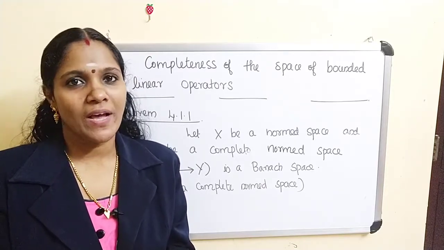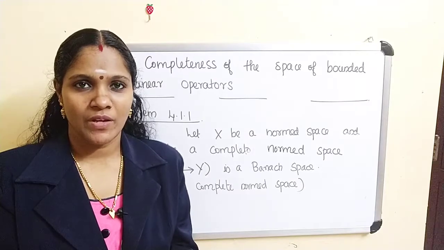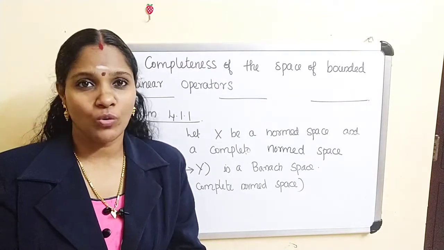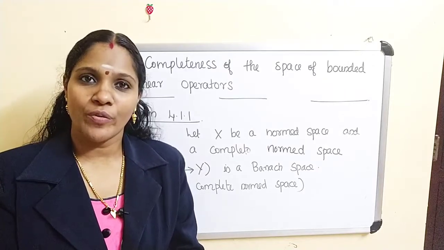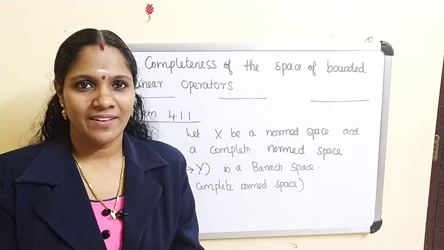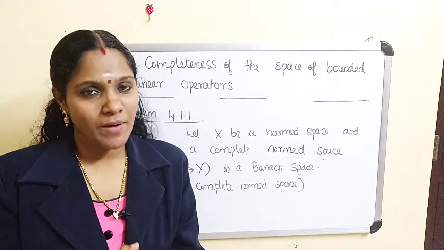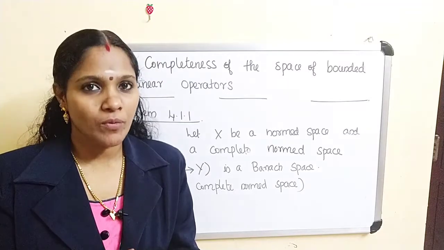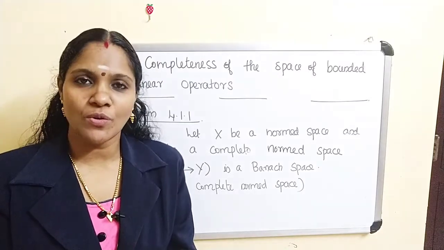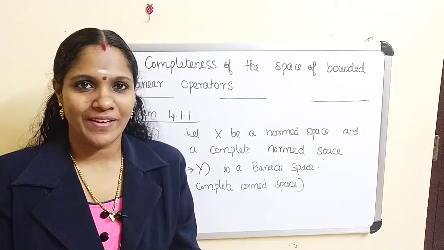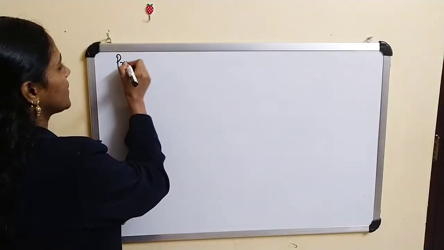Now we have to prove L(X,Y) is complete, that is, every Cauchy sequence in L(X,Y) converges in L(X,Y). So you take some arbitrary Cauchy sequence in L(X,Y) and prove that it converges to some element in L(X,Y). We are going to prove the theorem.